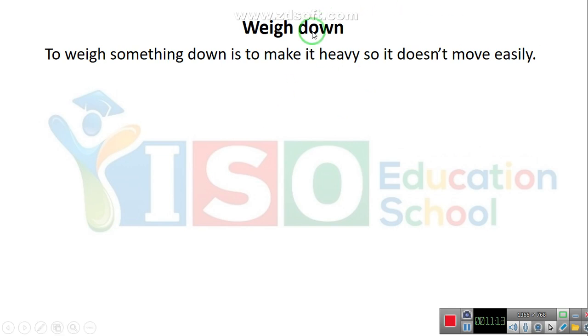Next, oh, actually, this is the final word. This is a very important word. Weigh down, weigh down. Listen carefully. Weigh down. To weigh something down is to make it heavy so it doesn't move easily. This is what I mean by weighing down. To weigh something down is to make it heavy so it doesn't move easily. When you weigh something down, it doesn't move easily.